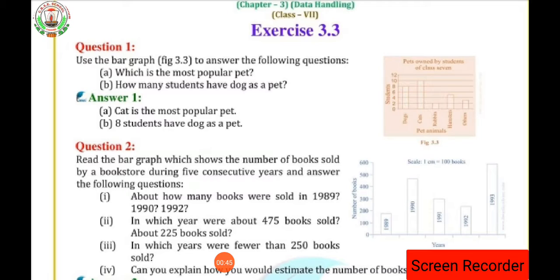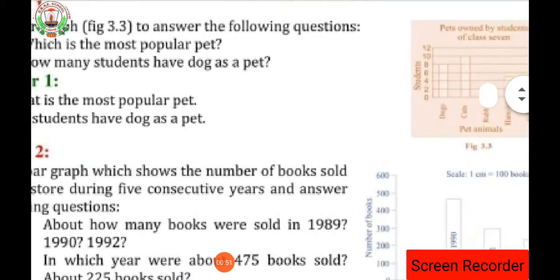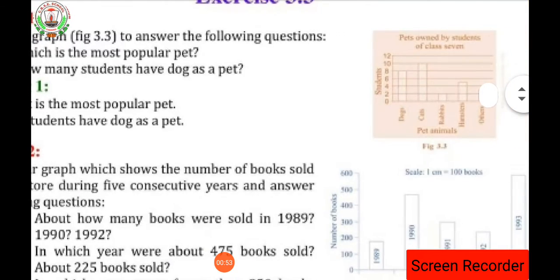So first question: which is the most popular pet? While looking at the graph, we have to answer which one is the most popular pet. You can see the graph. Pets are given on the x-axis and students are given on the y-axis. So dog, cat, rabbit, then other animals are given over here.